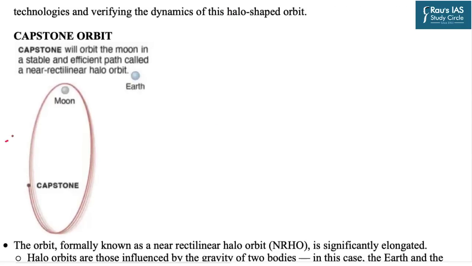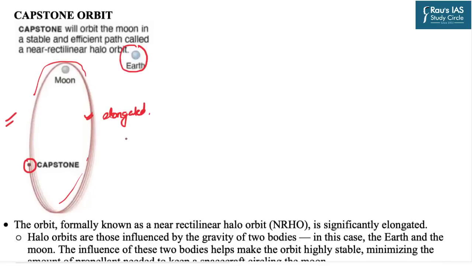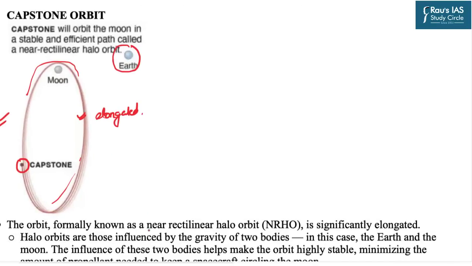Now, this will be the Capstone orbit. If you closely analyze this one, this is the Capstone satellite which is revolving around the moon, and here we have Earth also. Now, this is basically an elliptical orbit which is in elongated manner. These orbits are formally known as near rectilinear halo orbit, that is the NRHO. These orbits are those which are influenced by the gravity of two heavy bodies. In this very case, these two heavy bodies are Moon and the Earth.